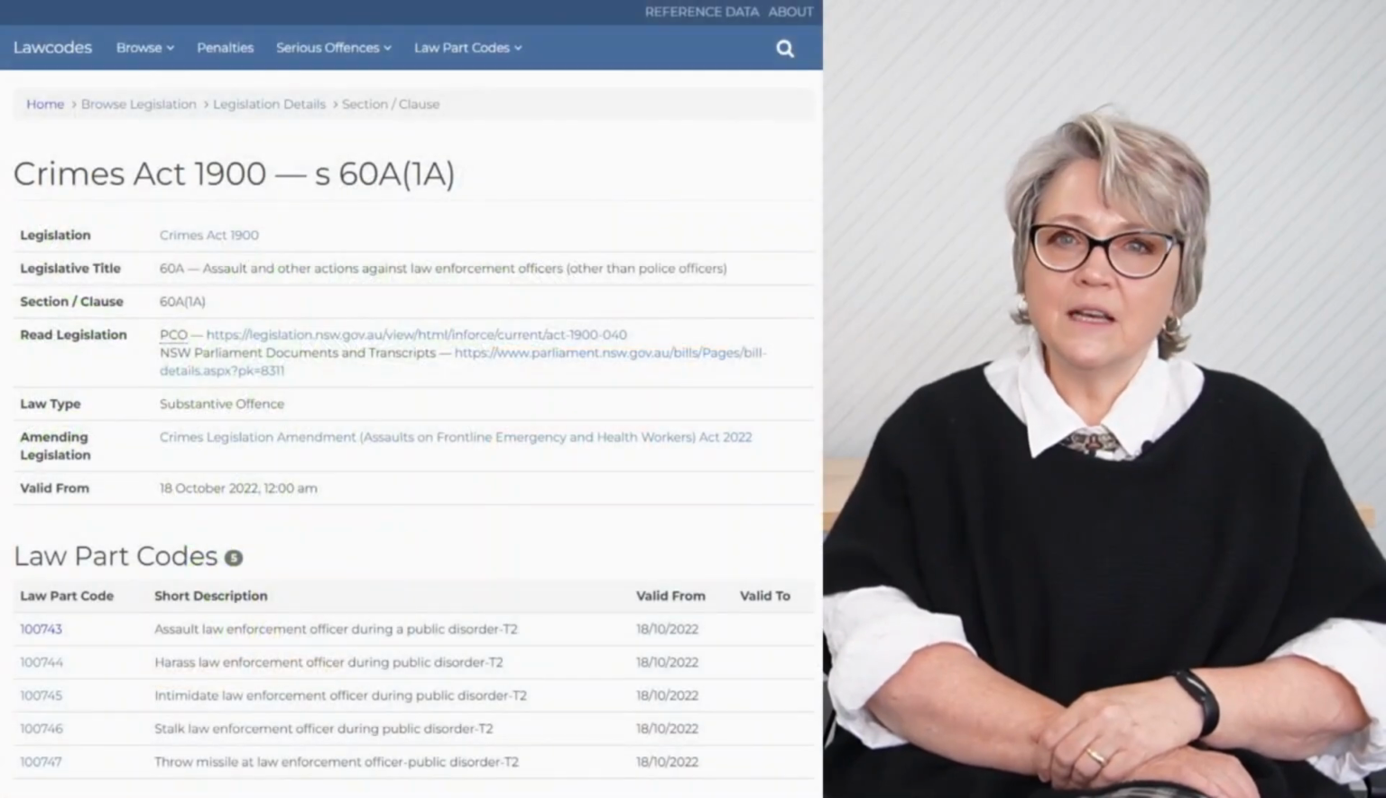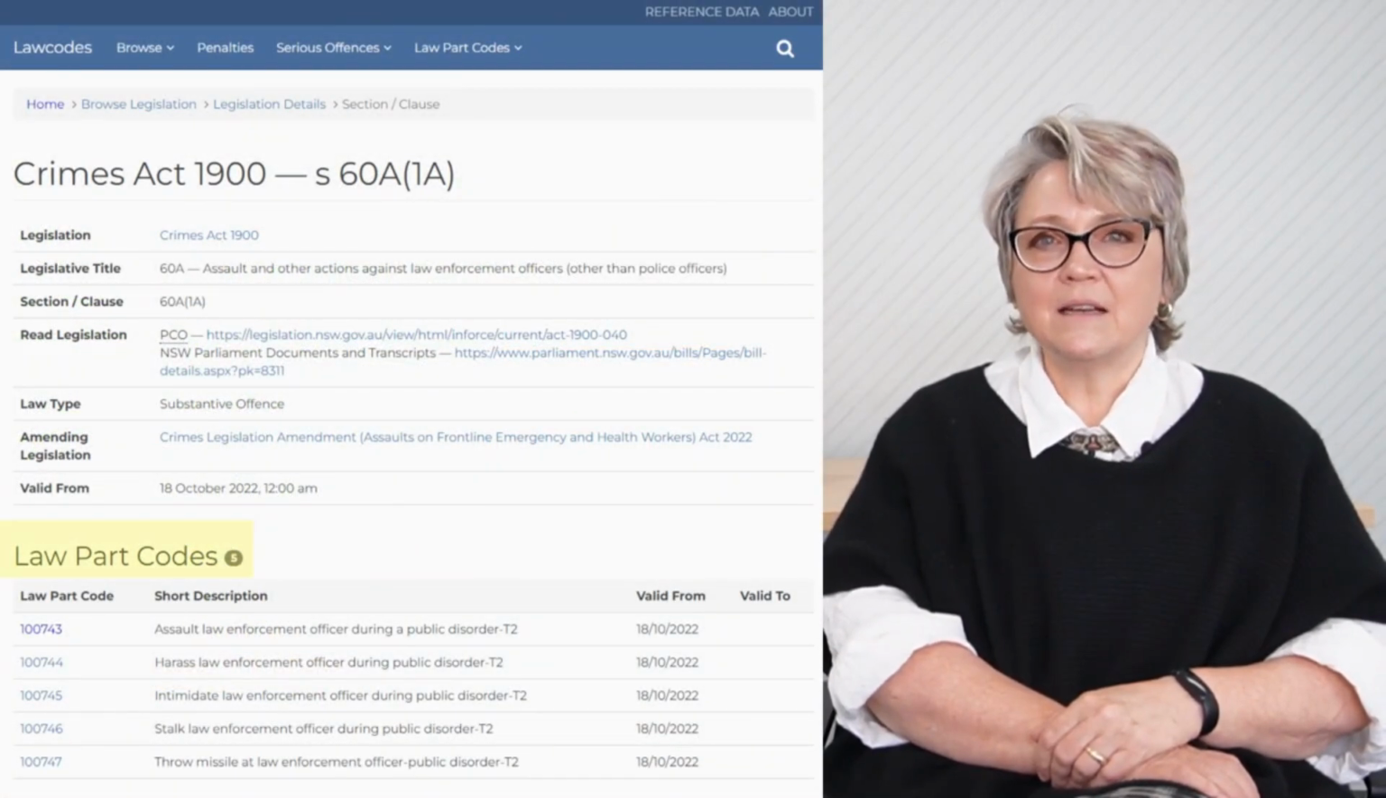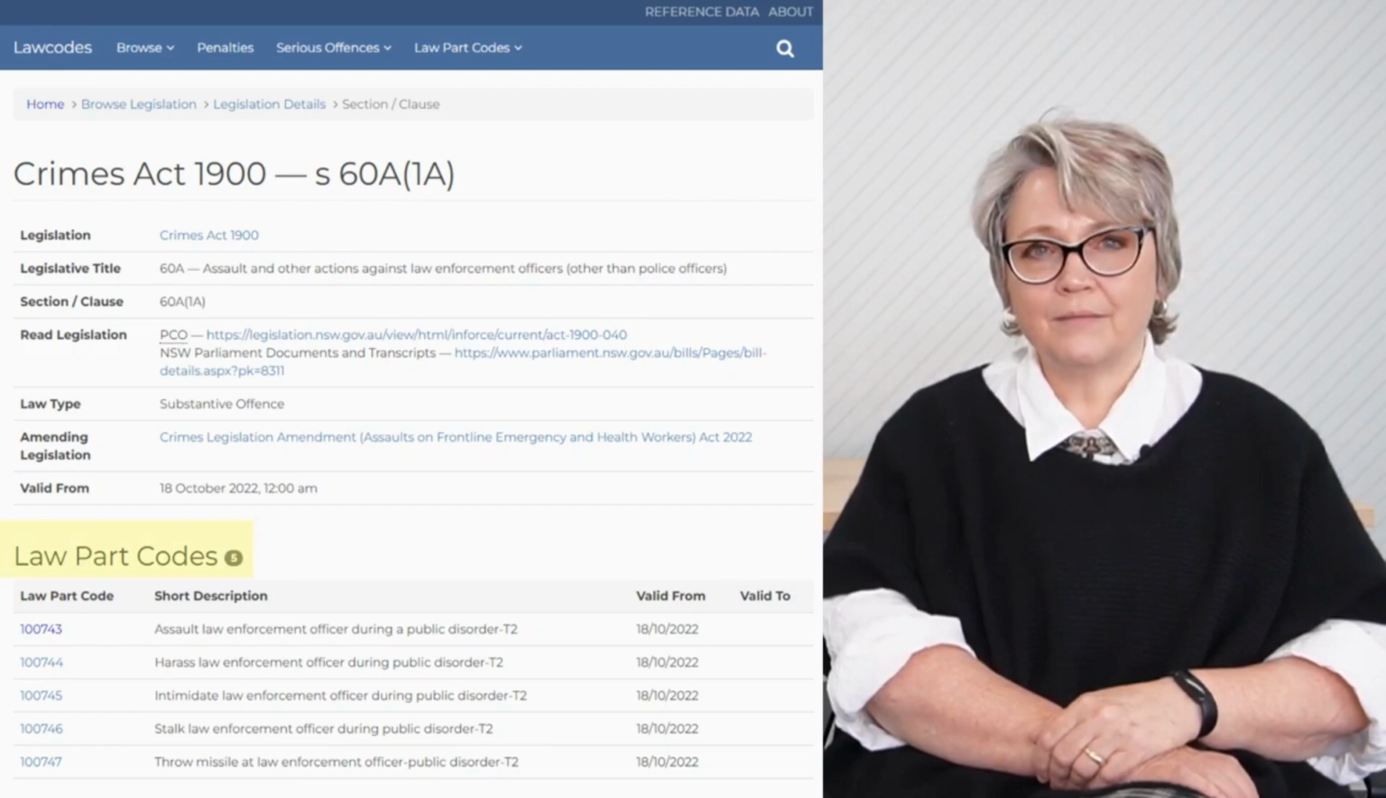At Lawcodes, one of our tasks is to examine every new New South Wales Act and regulation to look for sections and clauses that create offences. Each offence under a provision is then assigned a law part code. Every week we send out a report to justice sector agencies so they can upload these new law part codes onto their systems. This means that every relevant agency will use the same code number referring to the same offence